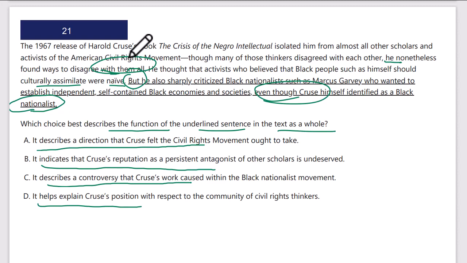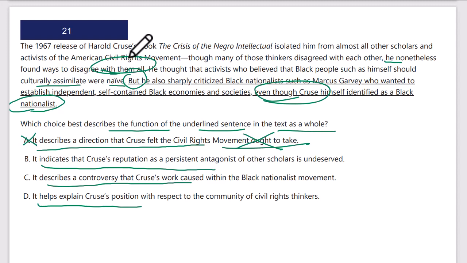Is it describing a direction that Cruz felt the movement ought to take? Nothing says what movement or direction it ought to take. We just sort of see his opinions and how they compare or disagree with others. He's not really giving direction. That's not right. That's not the purpose of the underlined section of the text.